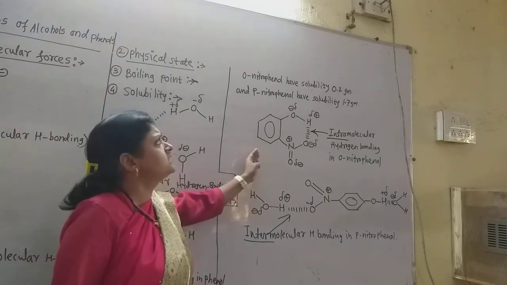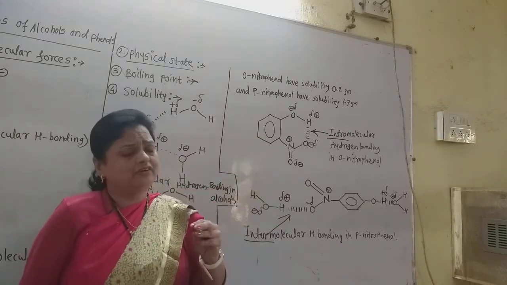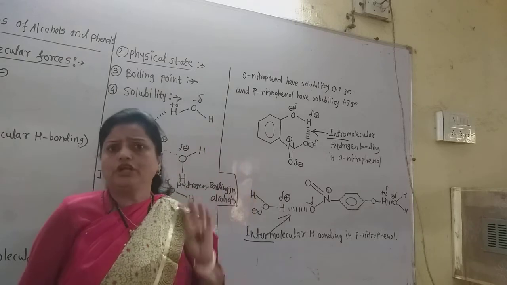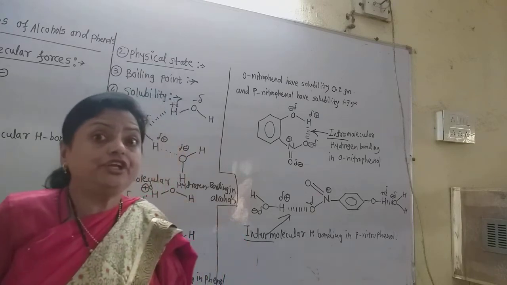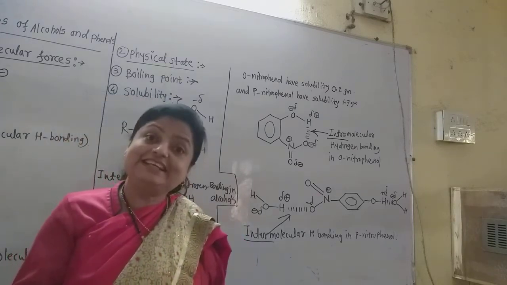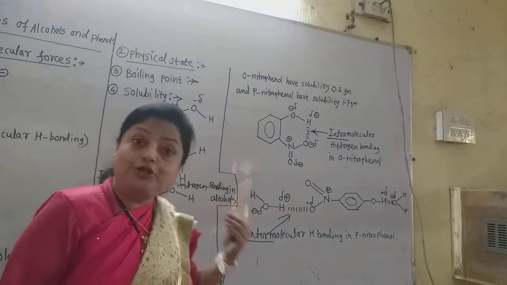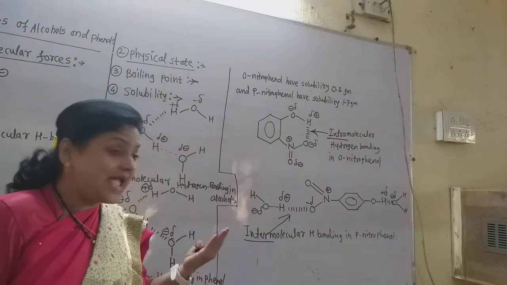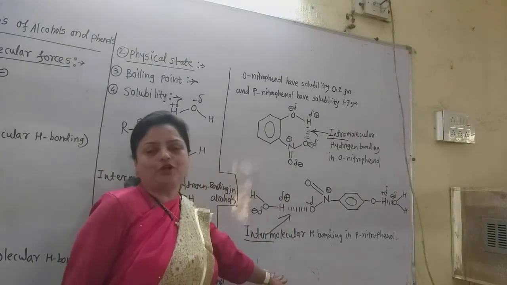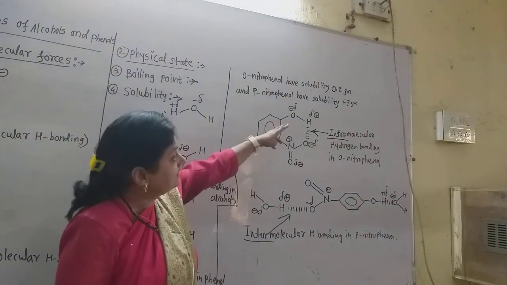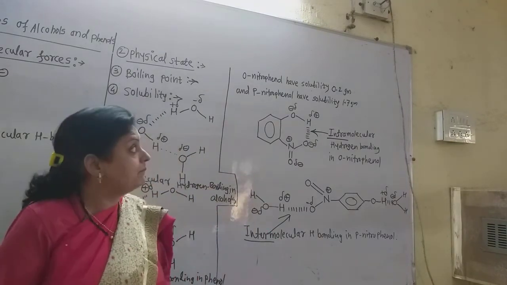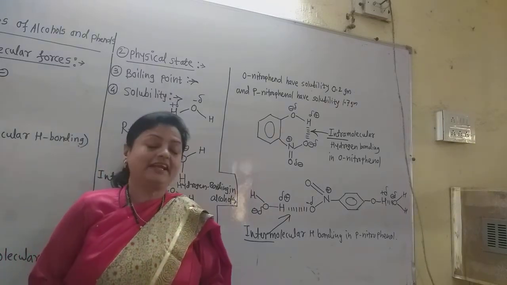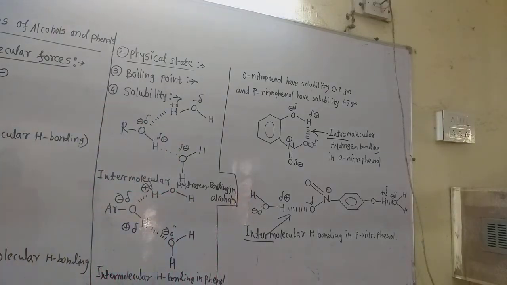In this orthonitrophenol, very small intermolecular hydrogen bonding may be present, but in this paranitrophenol the large intermolecular hydrogen bonding is there, and that is the reason orthonitrophenol is less soluble as compared to paranitrophenol. That means paranitrophenol has more solubility, about 1.7 gram per liter, and orthonitrophenol has only 0.2 gram per liter solubility. That is the reason, and it is always asked in the examination for 2 or 3 marks.